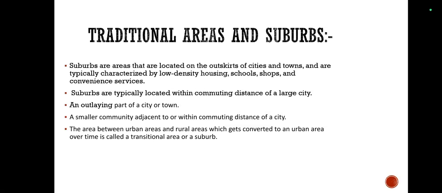An outlying part of a city or town is known as transitional area. A smaller community adjacent to or within commuting distance of a city is a transitional area. The area between urban areas and rural areas which gets converted into an urban area over time is a transitional area or a suburb. Suburbs are located on the outskirts of cities and towns and are typically within commuting distance of a large city. Density.